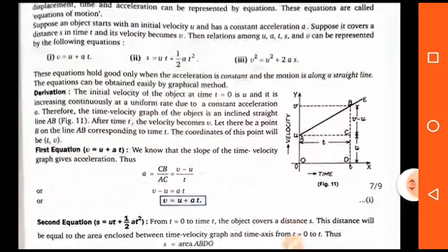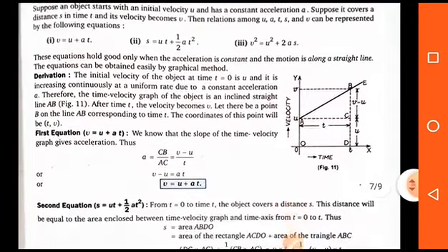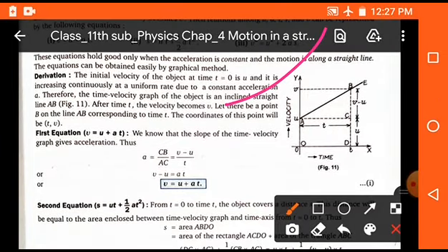Now proving these three equations by the graphical method. Here you can see in the graph, on the x-axis we take time, on the y-axis we take velocity, and the dark line represents acceleration. For the first equation we know that acceleration is equal to change in velocity upon time. So v minus u upon t, taking cross multiplication we get v is equal to u plus at. This is the first equation of motion.